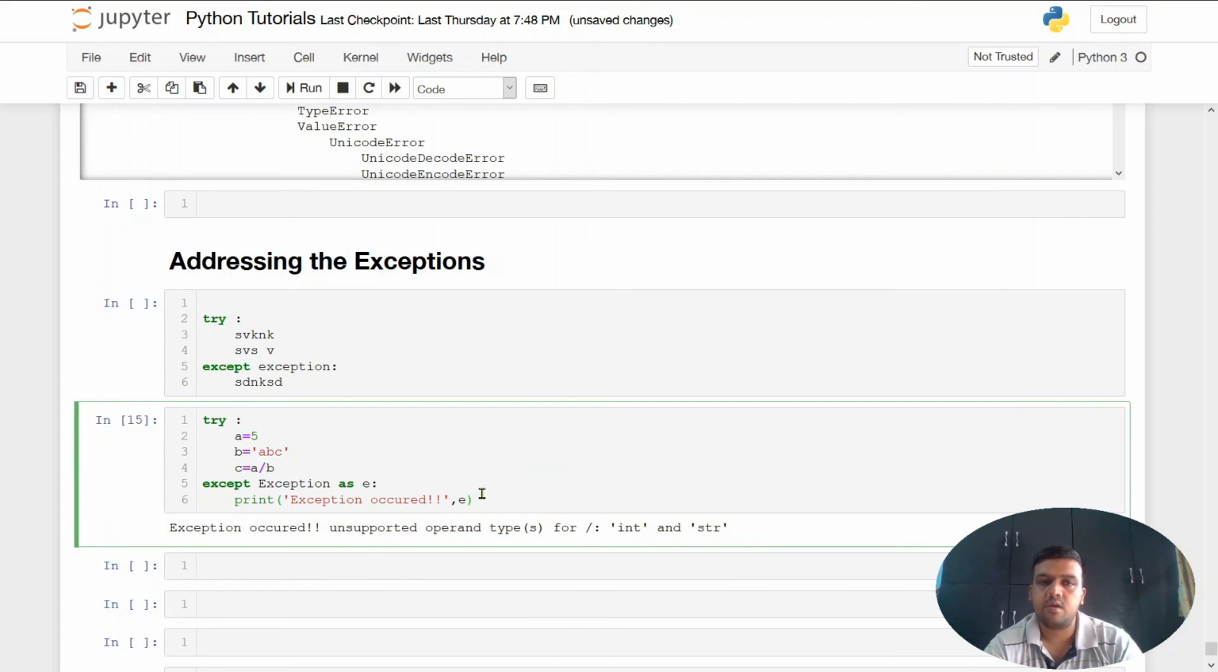Let's say if you know what exception can occur from a certain snippet of code, then you can write the exception name here as well.